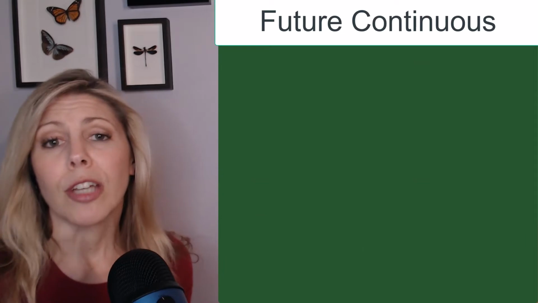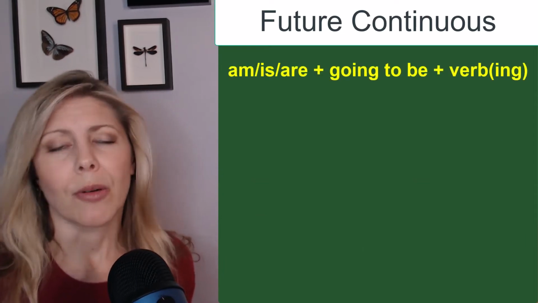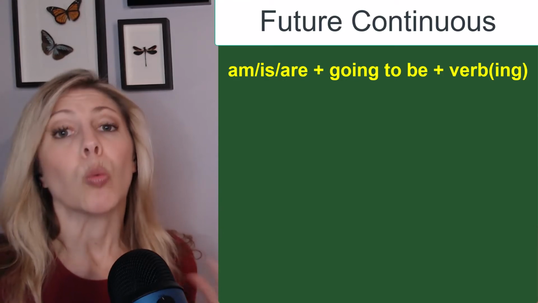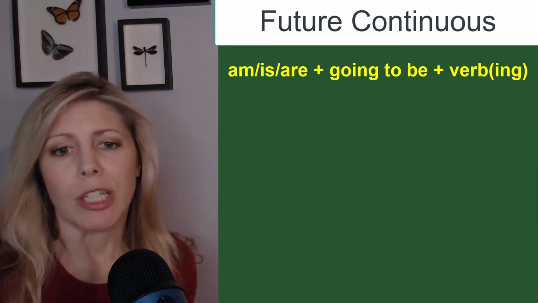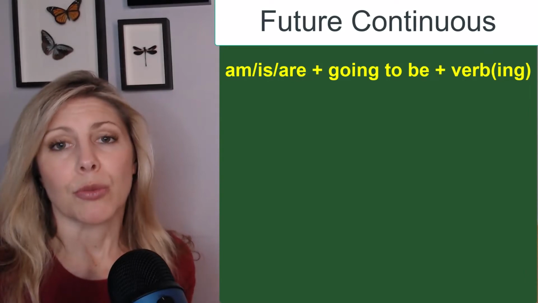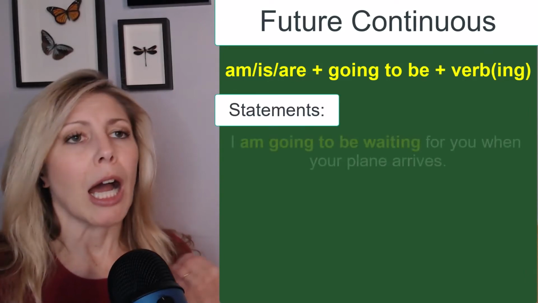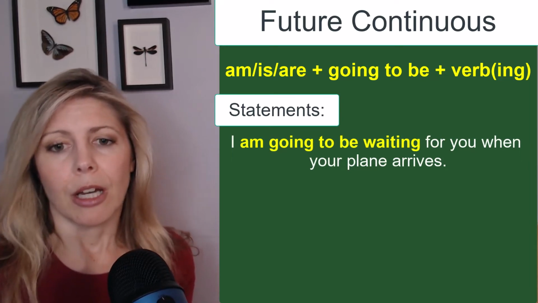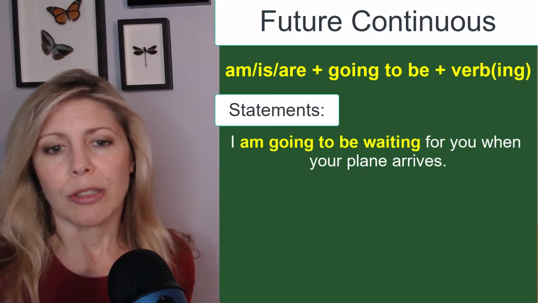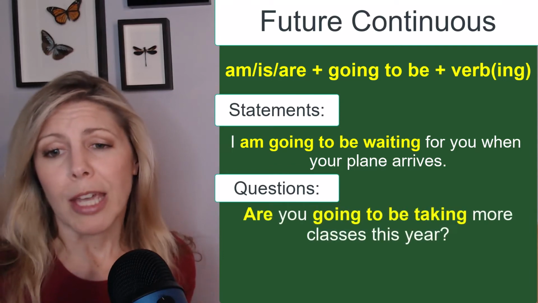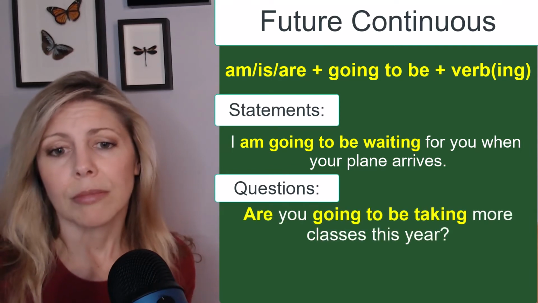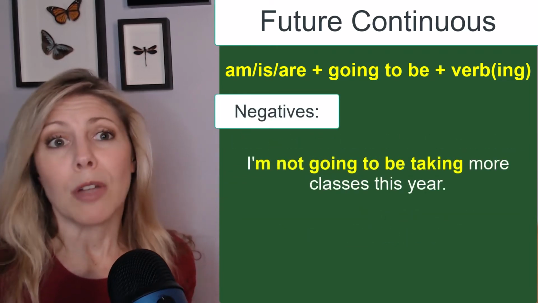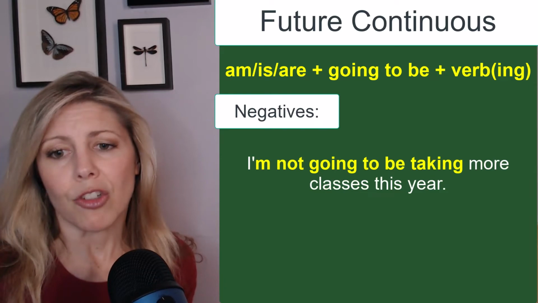All right, let's look at be going to. As I mentioned before, this form generally has the same meaning as will be plus verb ing. So let's look at the first one. We can use statements. I am going to be waiting for you when your plane arrives. You can use a question. Are you going to be taking more classes this year? And then you can use it in a negative. I am not, or I'm not going to be taking more classes this year.